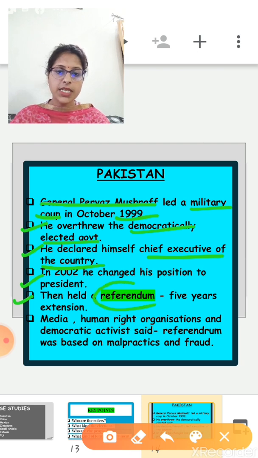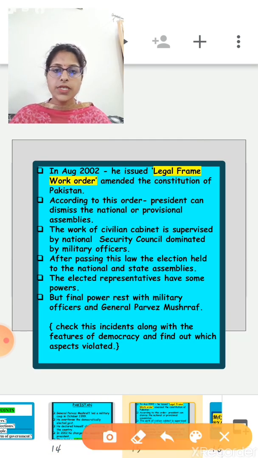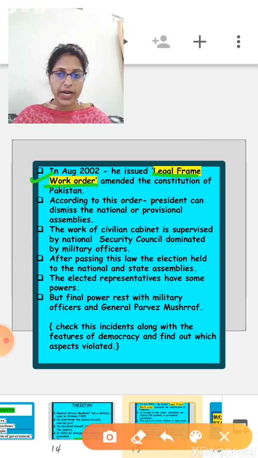Referendum, basically it's a direct vote, or we can say a general vote, in which they ask the electorate to either accept or reject the proposal. So this referendum basically gave him a 5-year extension period. But according to reports of the media, human rights organizations and democratic activists, this referendum was based on malpractice and fraud. Then in August 2002, he issued in Pakistan the Legal Framework Order, which amended the constitution of Pakistan.